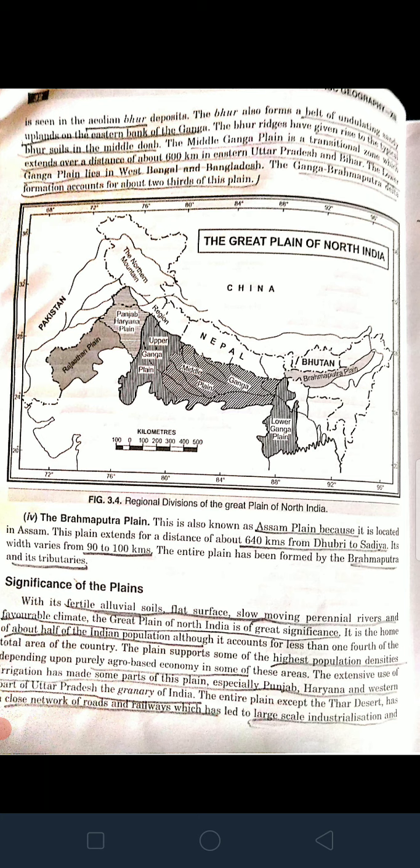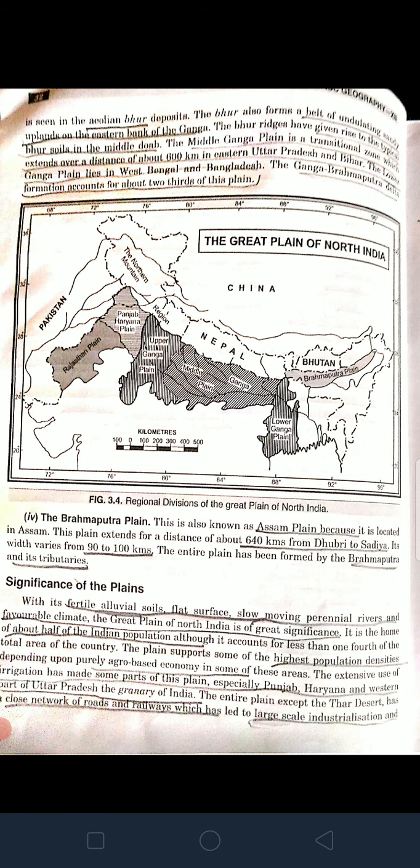Okay, the middle Ganga plain is a transitional zone that extends over about 600 kilometers in eastern Uttar Pradesh and Bihar. So this middle part of the Ganga plain lies in Uttar Pradesh and Bihar, that is 600 kilometers, and the lower Ganga plain lies in West Bengal and Bangladesh. Okay, so the Ganga Brahmaputra delta formation accounts for about 2/3 of this plain.